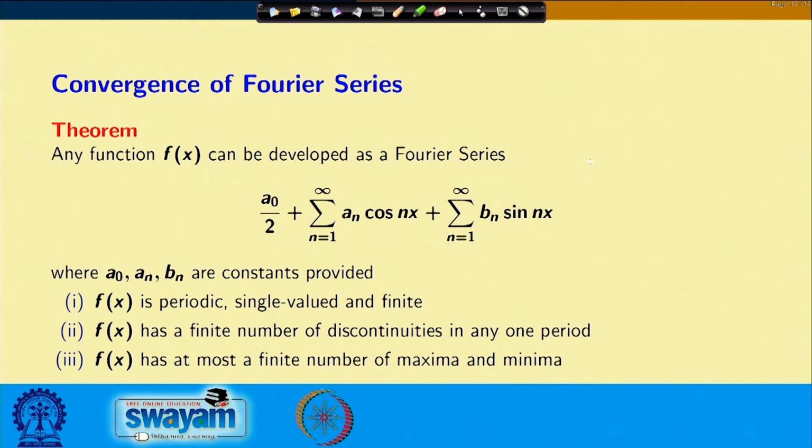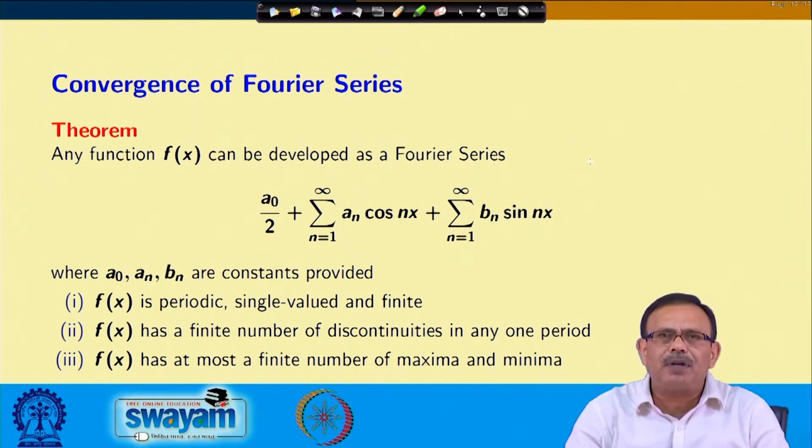Convergence of Fourier series. Any function f(x) can be developed as a Fourier series a0 by 2 plus summation n equals 1 to infinity a_n cos nx plus summation n equals 1 to infinity b_n sin nx, where a0, a_n and b_n are constants whose values have been provided earlier, provided you see number 1, f(x) is a periodic, single valued function and finite. Please note this one. f(x) is a periodic function, it is single valued function and it is finite.